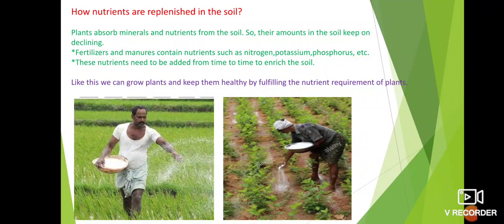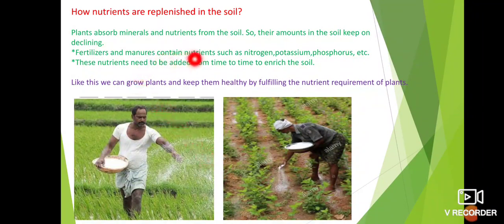How are these nutrients replaced in the soil? Yes, that is by fertilizers and manures. Farmers are spreading some fertilizers in the field. Have you seen this? See the images here? There is a farmer spreading fertilizers in the field. These fertilizers are rich in nitrogen, potassium and phosphorus. These are the nutrients. These nutrients are added to the soil to replace the amount of nutrients in the soil.